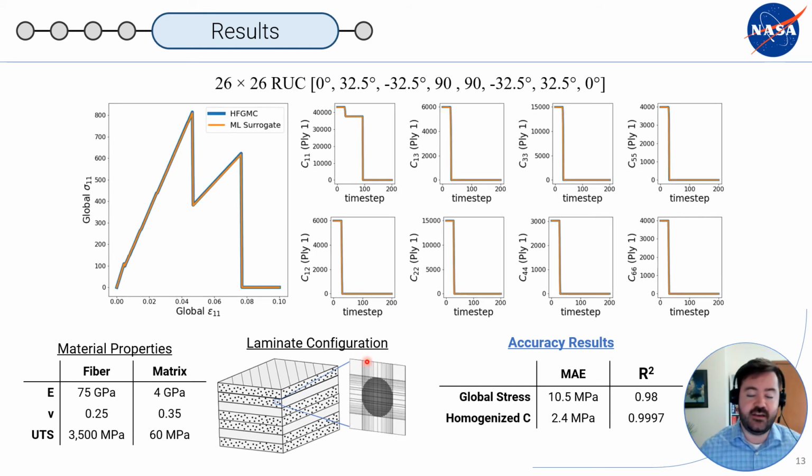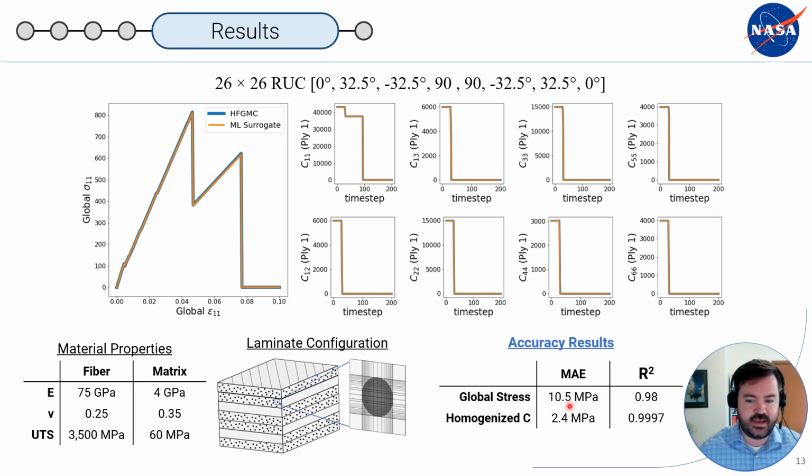And in the case of the high fidelity microscale representation, where we got the significant speed up, we got very similar accuracy, still highly accurate. Here's the representation of the global stress strain curve of the macroscale. As you can see, the curve is a little bit finer here as the individual plies are failing, stiffness is failing a little bit at a time, but we still get highly accurate results.